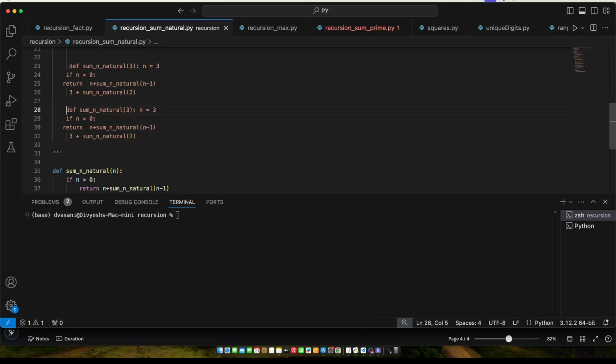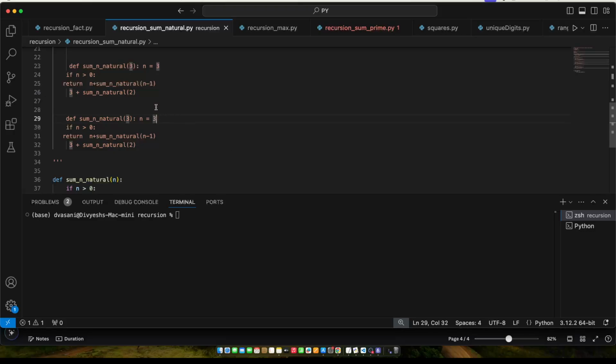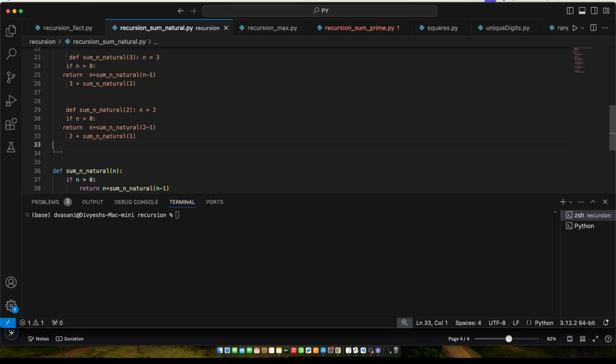Now it will come over here, right? So now some n natural 2, right? So now n has become 2, which means this is 2, which means this is 2 minus 1, which means it's 1, and which means I'll put it n, so 2 plus.